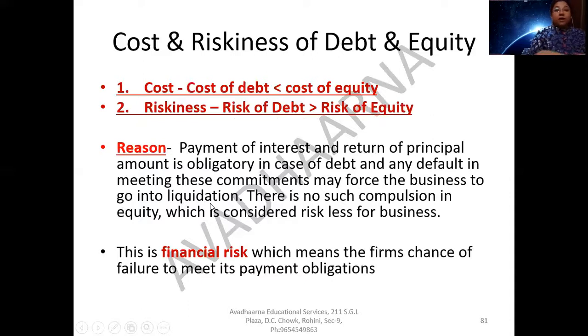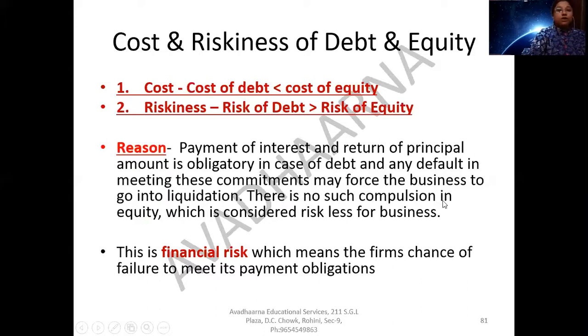Fine. If the company is unable to pay the amount of interest and the principal amount of the debt in time, the debenture holders or your creditors have a charge on your assets. They can sell your assets at any time if you fail to pay the amount of debt along with the interest, and they can recover their amount. So that is why it is said that debt is the riskiest source of finance, and it may force the company to go into liquidation too.